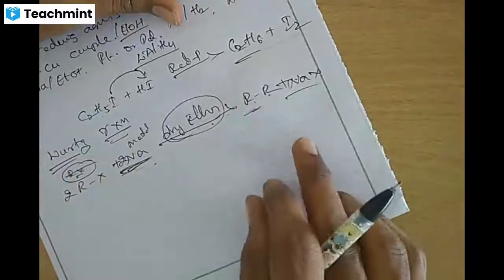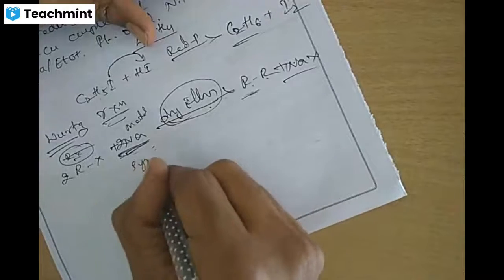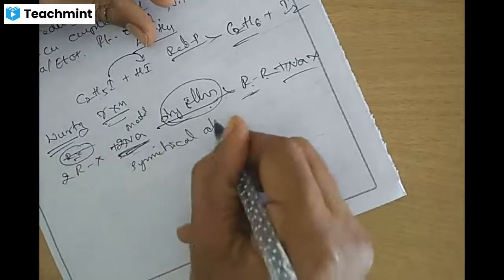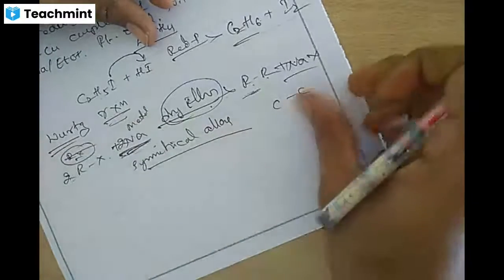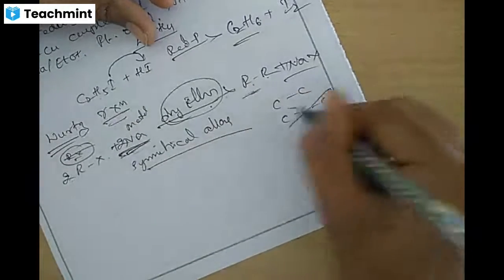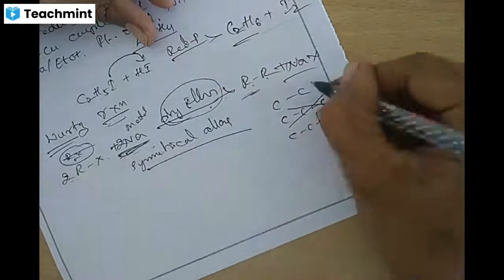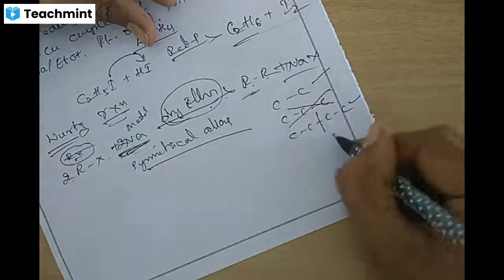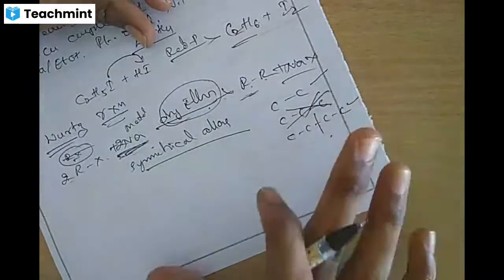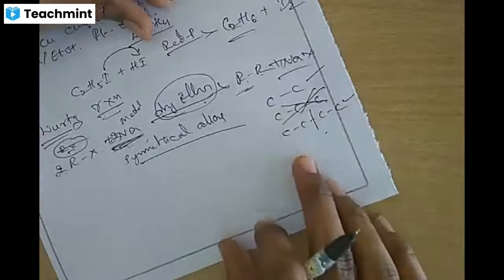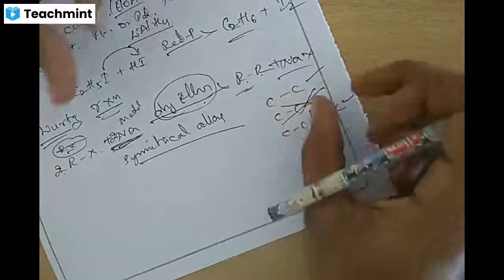The alkyl halide we use should consist of an even number of carbon atoms, giving a symmetrical alkane, because the cleavage has to take place equally. With four carbons, 1, 2, 3, 4, we can separate symmetrically. But 3 carbon and 5 carbon is unsymmetrical. This reaction is not suitable for unsymmetrical alkanes; it is suitable for symmetrical alkanes, which can cleave equally.